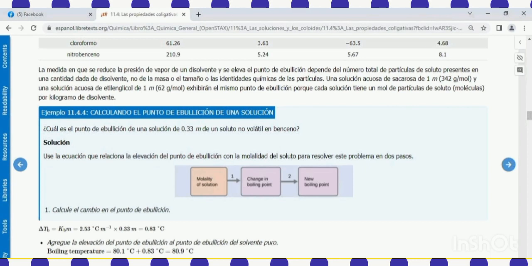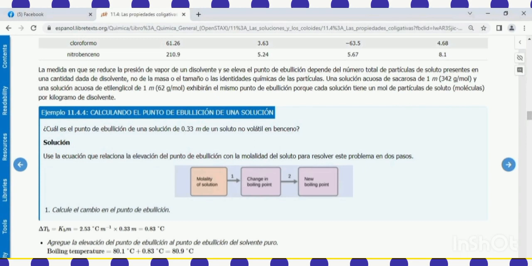One, calculate the change in the boiling point, delta T, equal to 2.53 times 0.23, which gives 0.58 degrees centigrade.